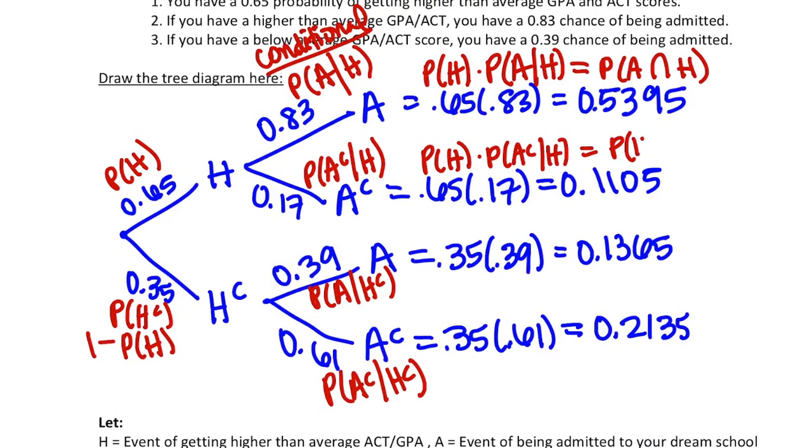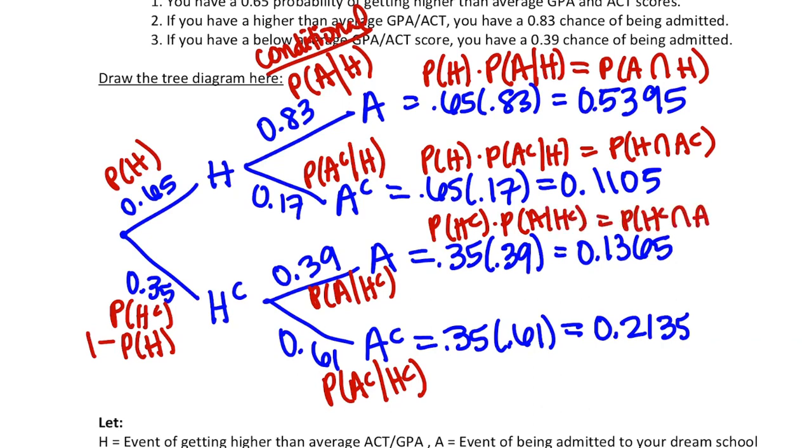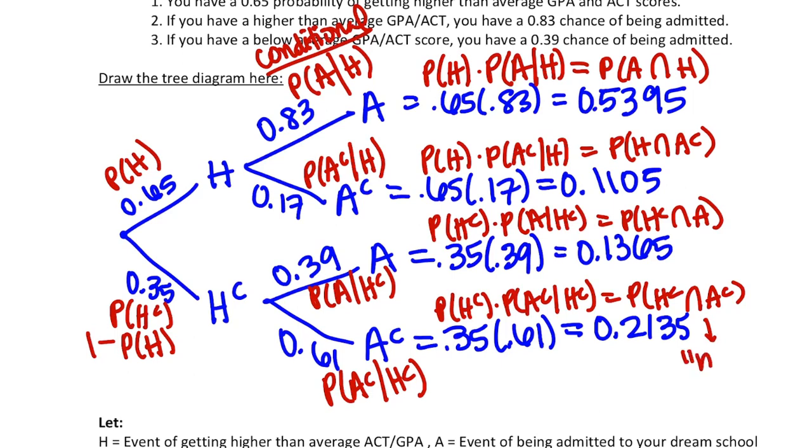And this one will be H and not A. Here we have P of not H times P of A given not H. And last one is not H and not A. And remember, that is neither that we've seen.